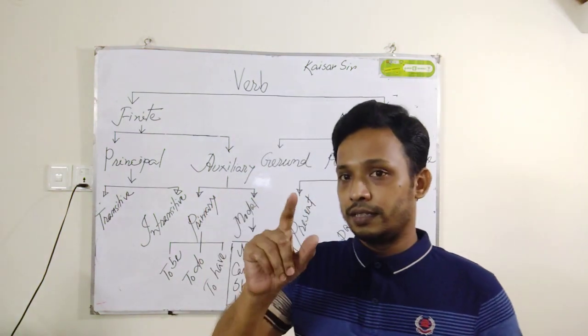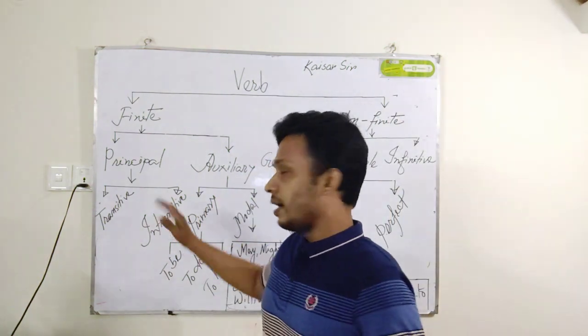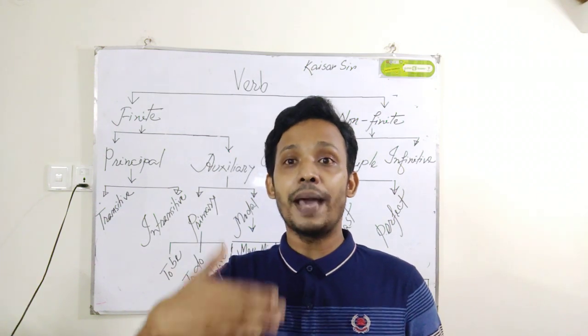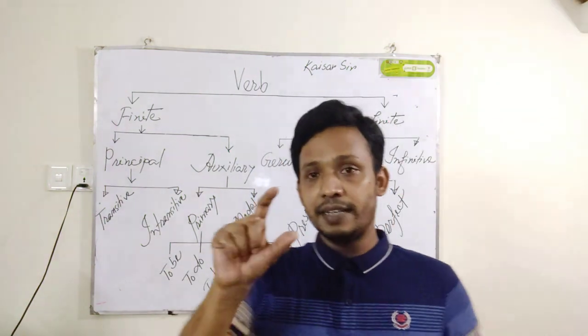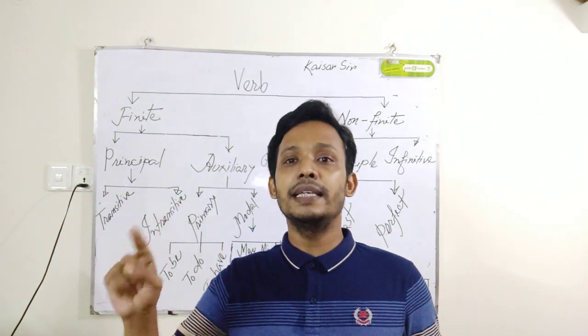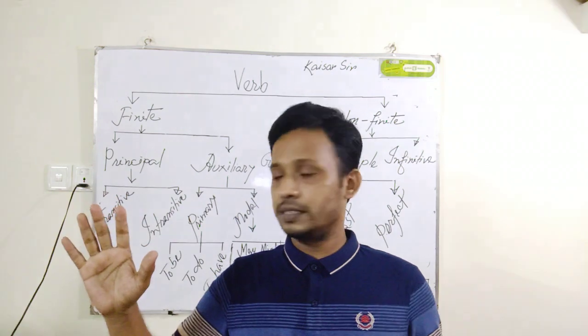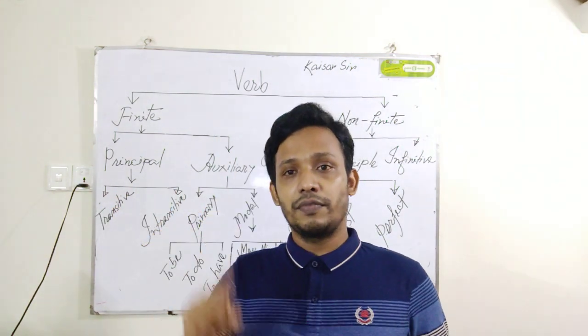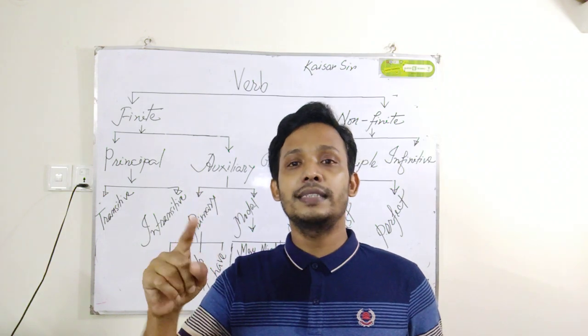Suppose the example now I am giving, I am speaking in English or I am speaking in Bengali. So the sentence I am speaking, whatever it is, am speaking. There are two verbs. First one is am, second one is speaking.